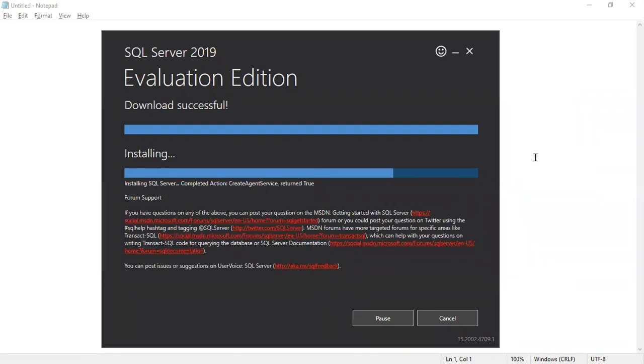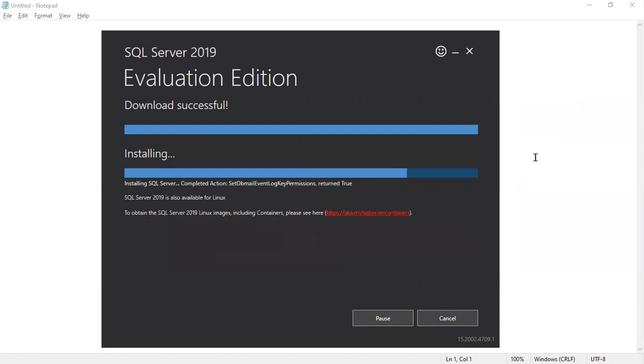We have to install and maintain on Windows Server operating systems, like Windows Server 2016, Windows Server 2019, like this.